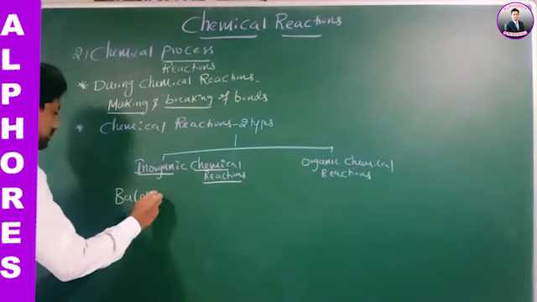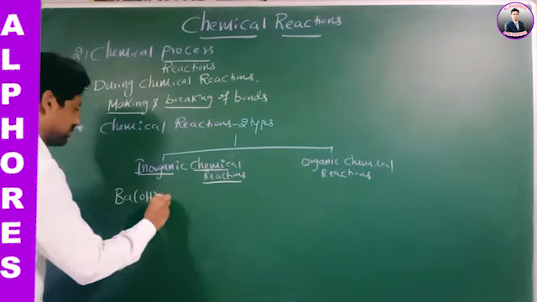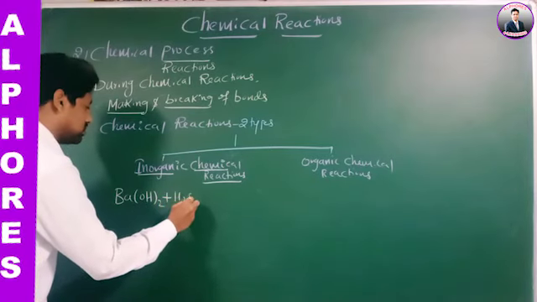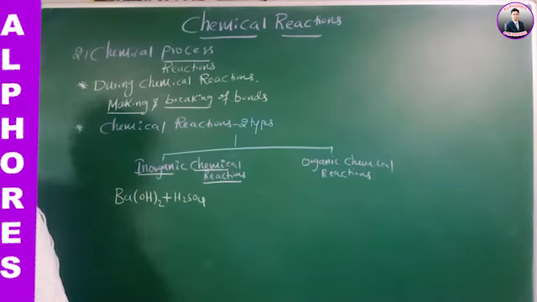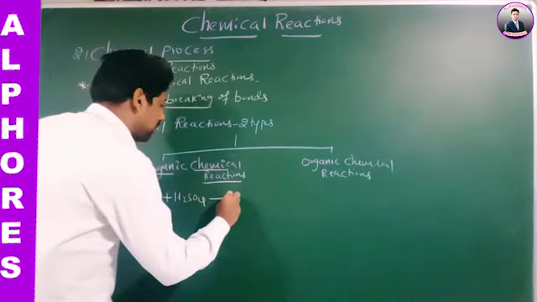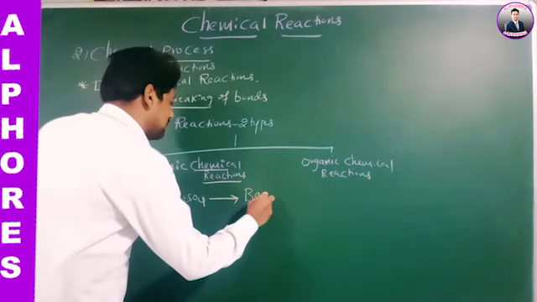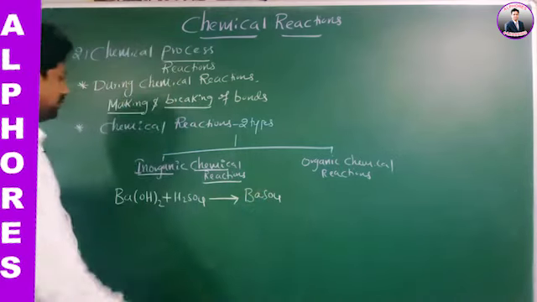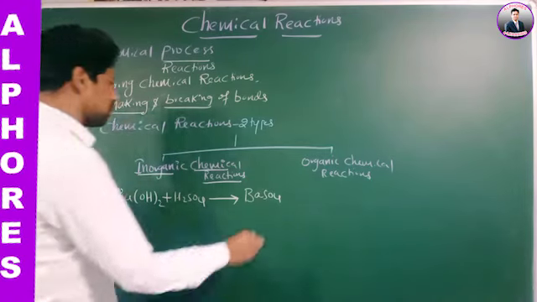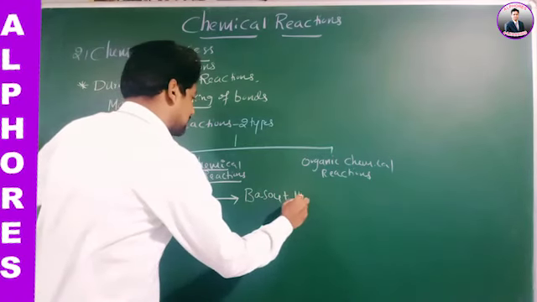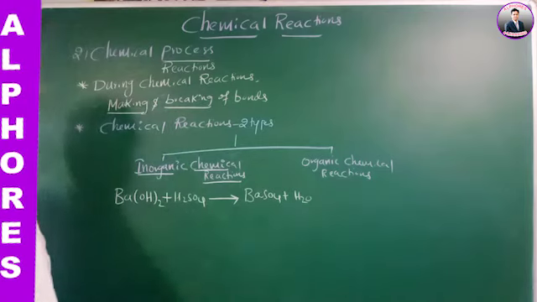Ba(OH)2, barium hydroxide, reacts with H2SO4, sulfuric acid, to form barium sulfate, BaSO4. Next, what more is formed? Water is formed.